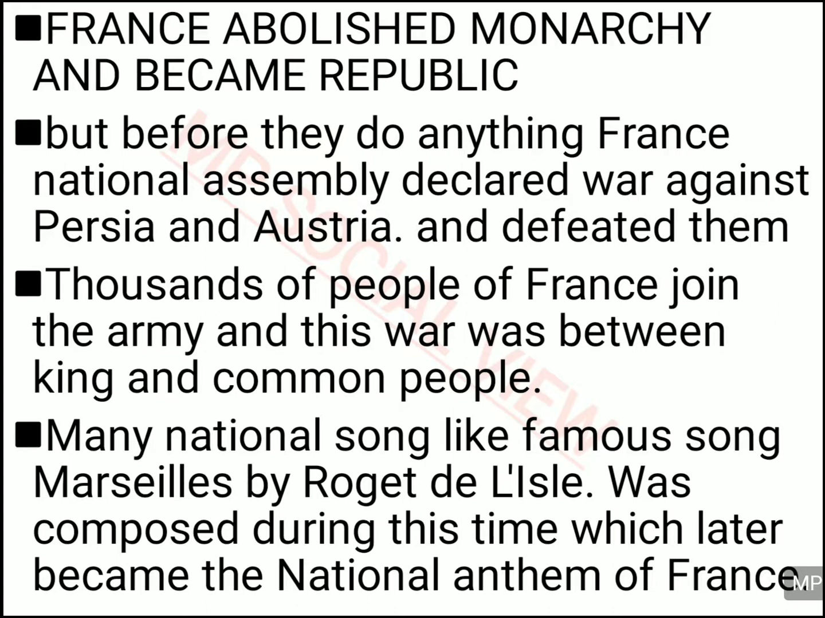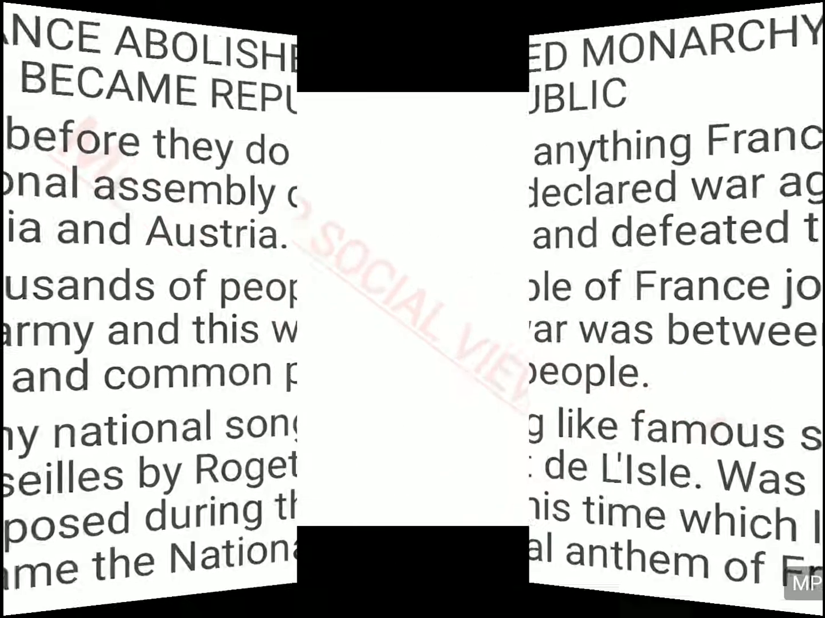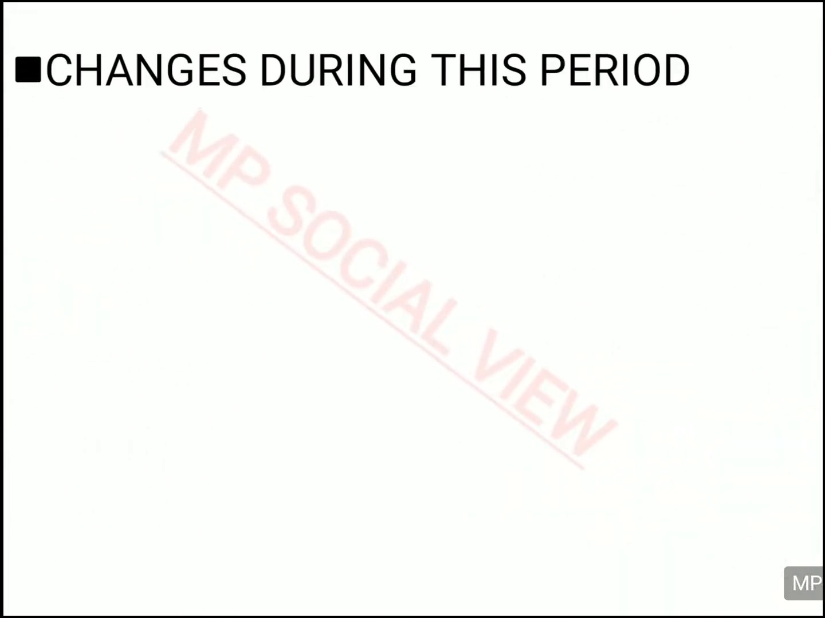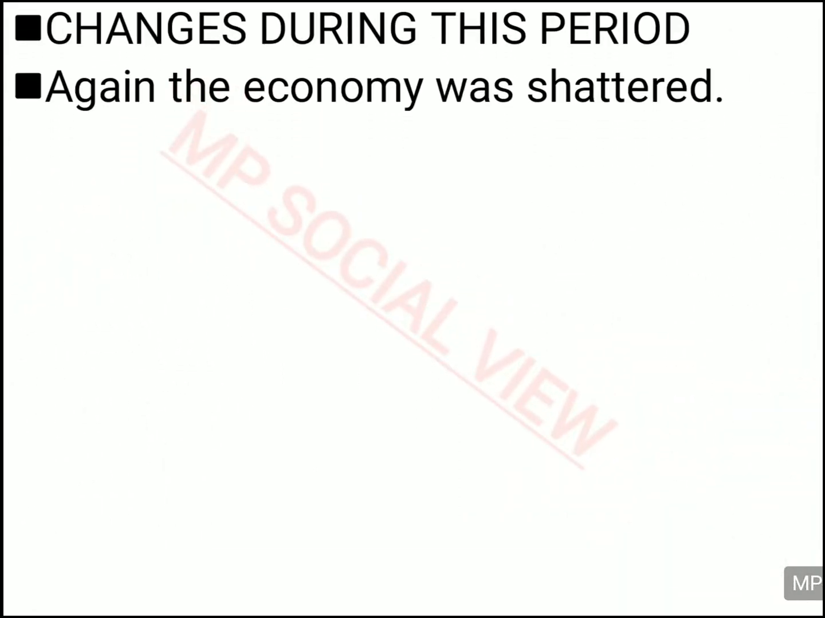The Marseillaise was actually written by Rouget de Lisle, and it was called the Marseillaise because it was the song sung by the soldiers who were walking from Marseilles towards Paris to join the army to fight against Prussia and Austria. And this song became so famous that it afterwards became the national anthem of France. And so the war was fought and Prussia and Austria were defeated, and once again the common people showed their power to the world.